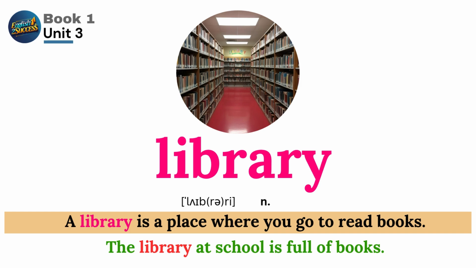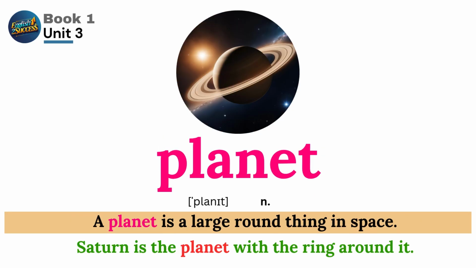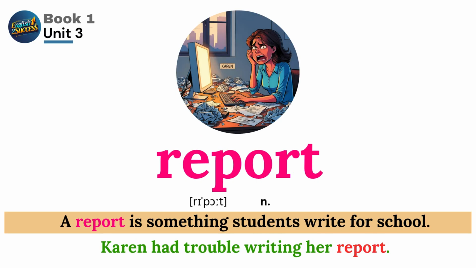Library. A library is a place where you go to read books. The library at school is full of books. Planet. A planet is a large, round thing in space. Saturn is the planet with the ring around it. Report. A report is something students write for school. Karen had trouble writing her report.